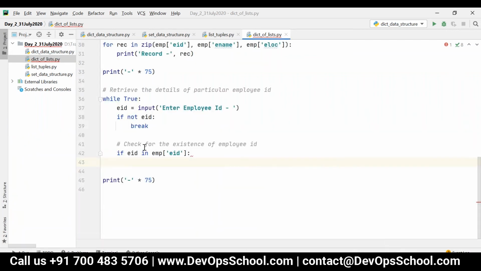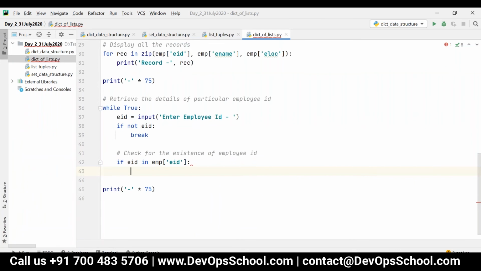So first I can say the index is equal to employee of EID dot index of EID. That is, I am retrieving the position of this particular EID.